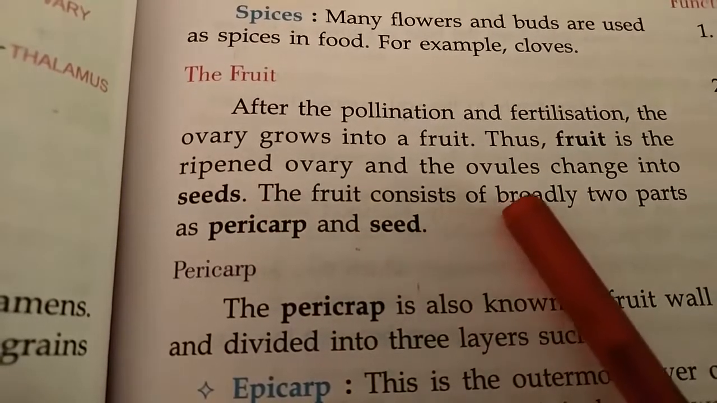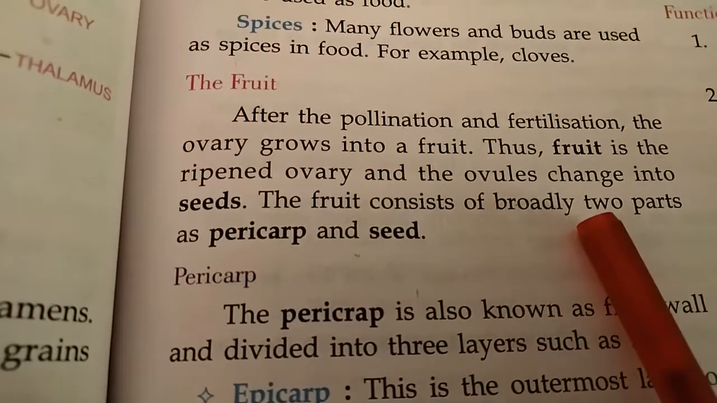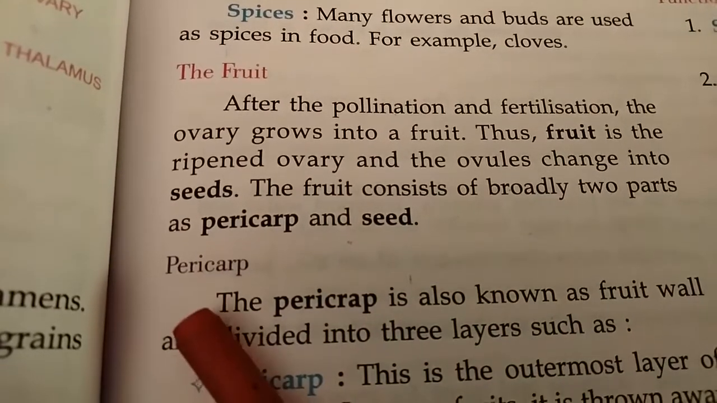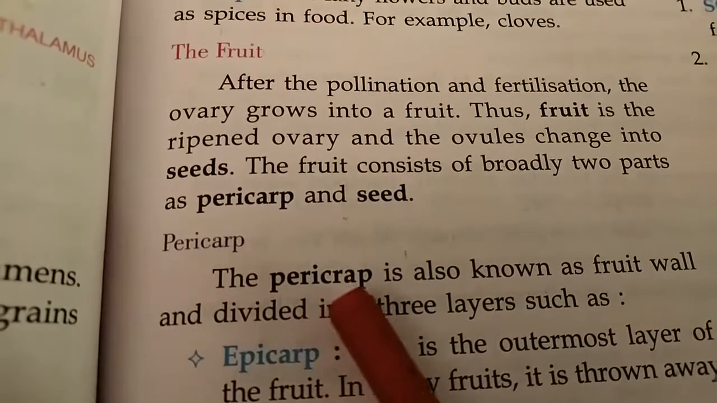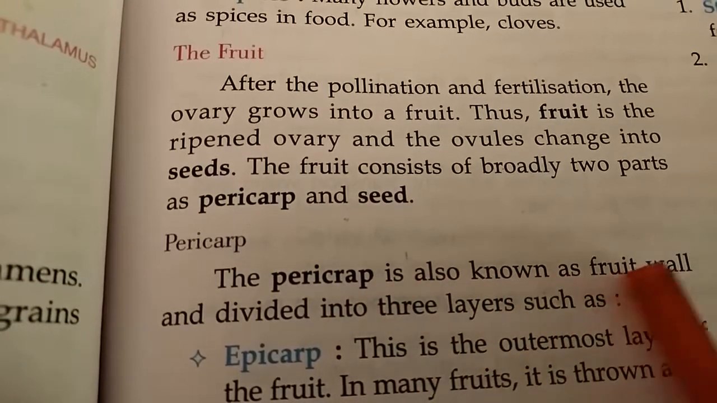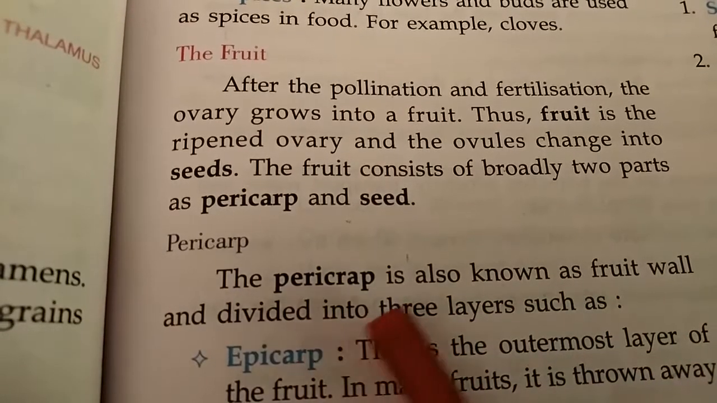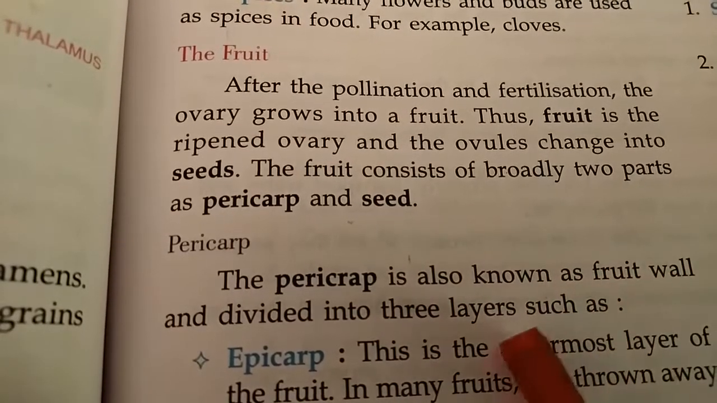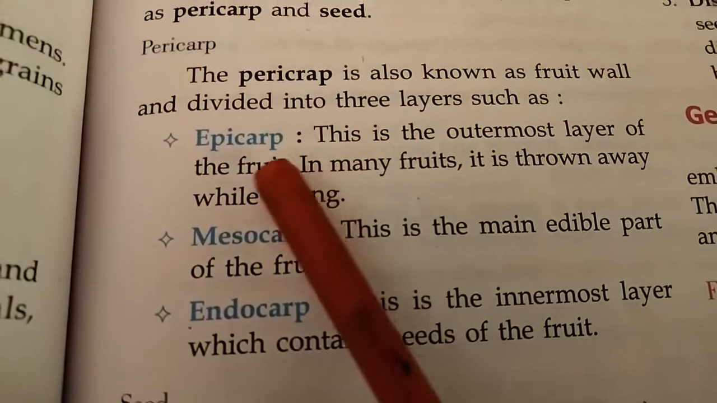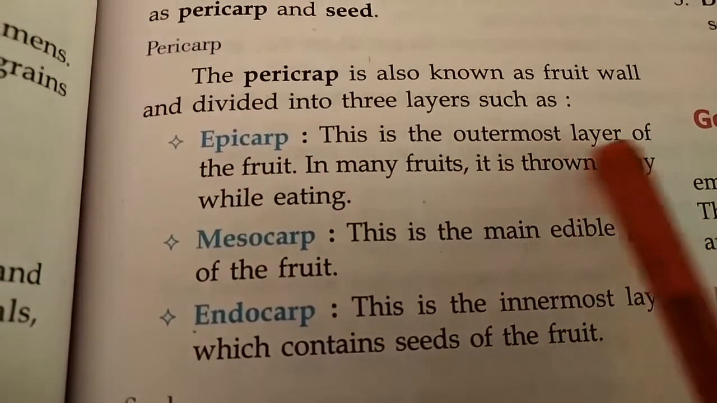The fruit consists of broadly two parts, pericarp and seeds. What is pericarp? The pericarp is also known as the fruit wall and it is divided into three layers. The first one is epicarp. This is the outermost layer of the fruit.